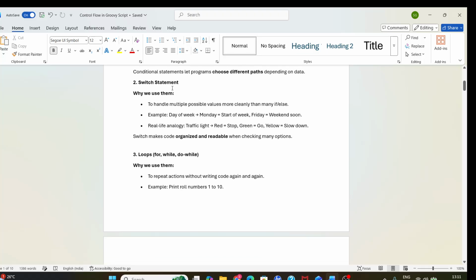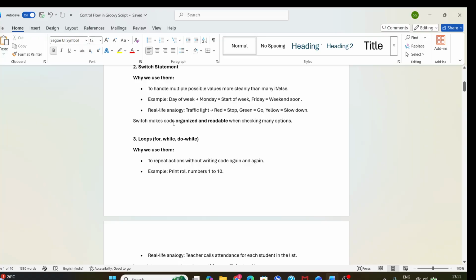Then the second type is the switch statement. Why do we use the switch statement? To handle multiple possible values more clearly than many if or else. Suppose in a traffic light, red means stop, green means go, and yellow means slow down. Example, day of week: Monday is the start of the week and Friday means the weekend is soon. So switch keeps code organized and readable when checking many options.